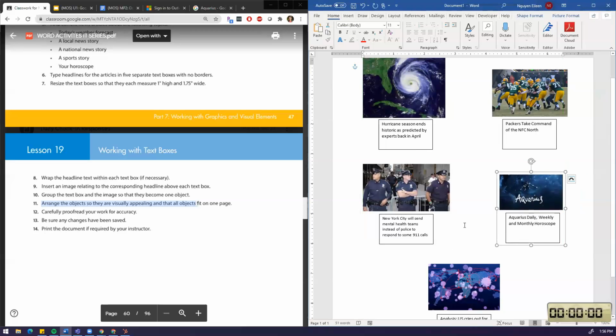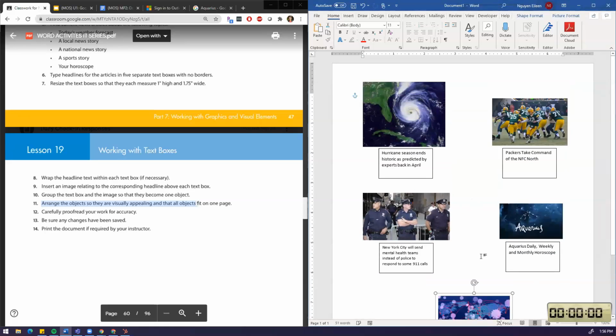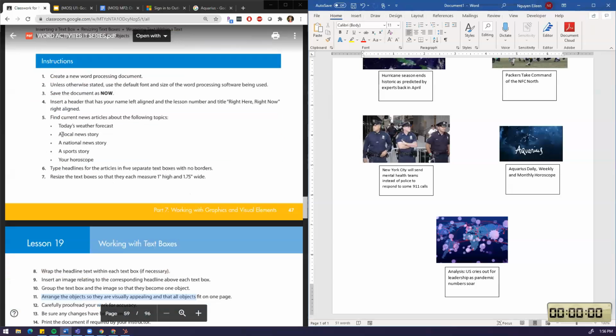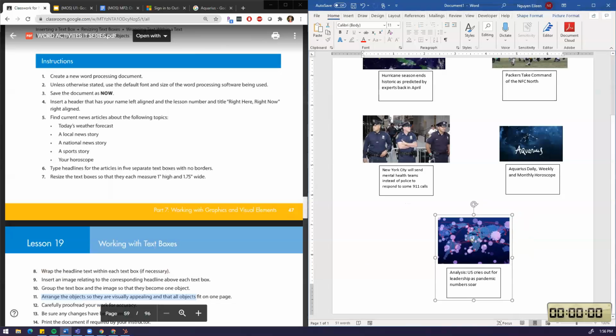So I just aligned this and I aligned this and then I put this one in the middle. That looks good enough. I guess it's visually appealing. It would have been better if they made you look for 6 of them because this is 5, so it's uneven. If I were to make this assignment, I'd do 6, and 3 and 3, but whatever.